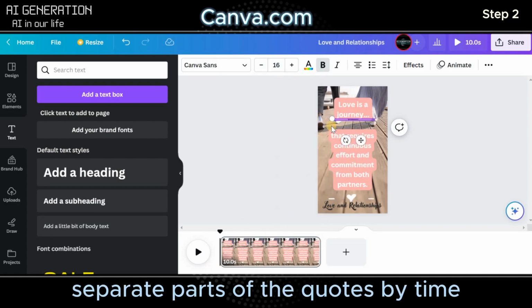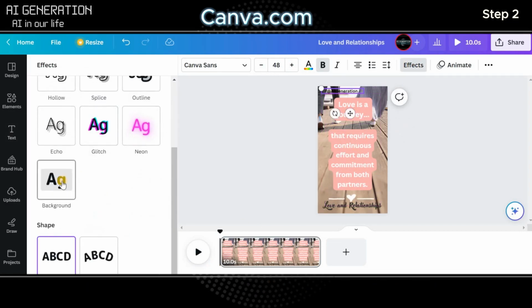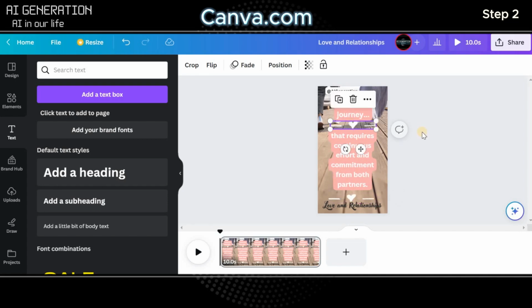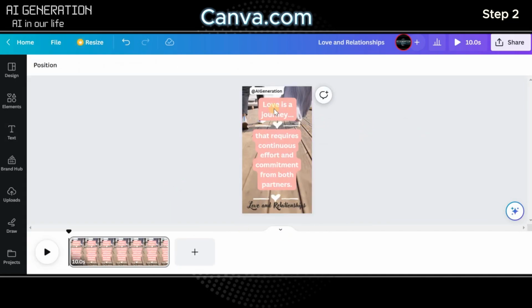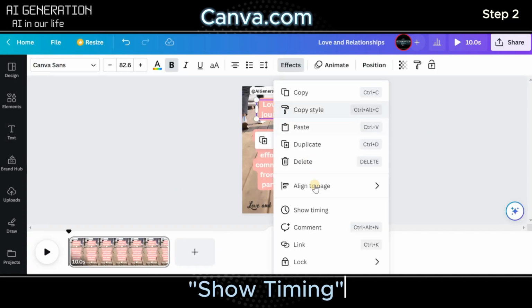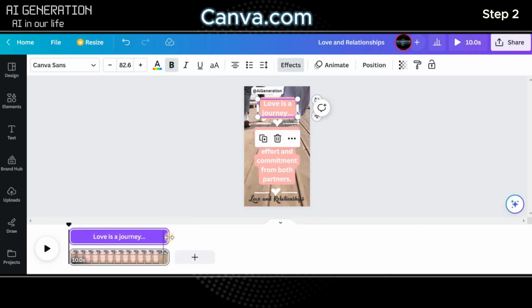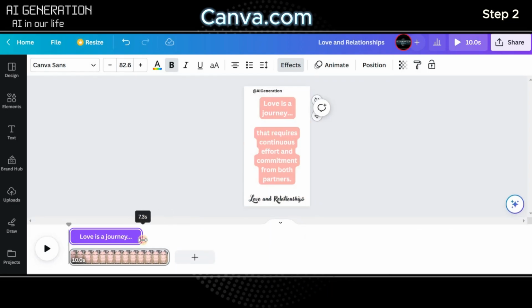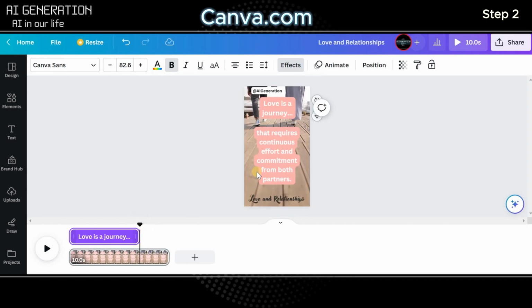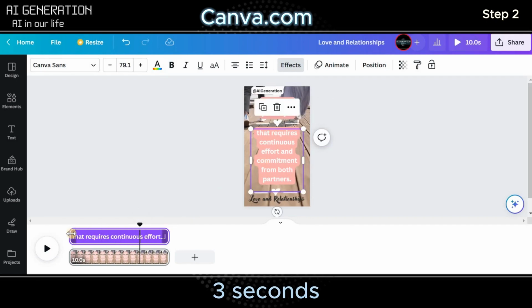And then we separate our parts of the quotes by time so that they are not displayed simultaneously. To do this, alternately right-click on the first part of the quote and select Show Duration. A purple slider appears to adjust the duration of the text. The first part will be displayed for 7 seconds and the second part for 3 seconds.